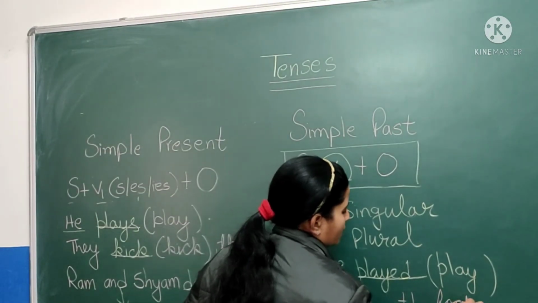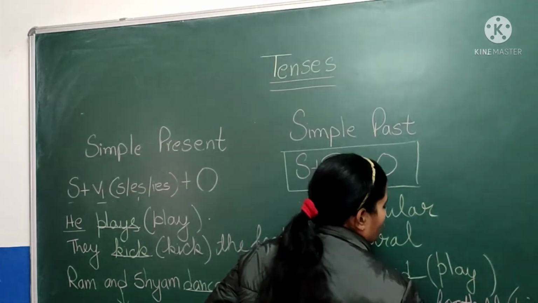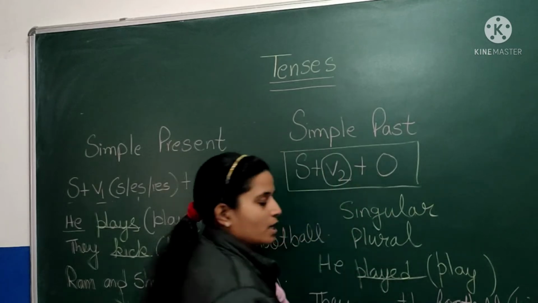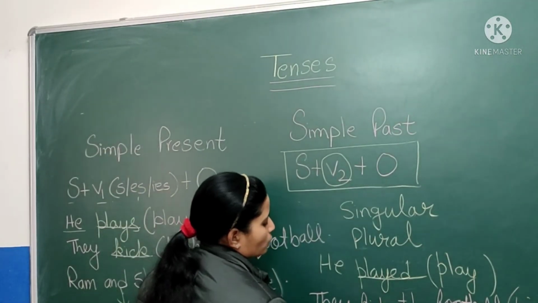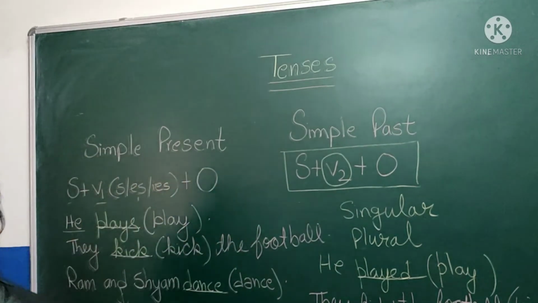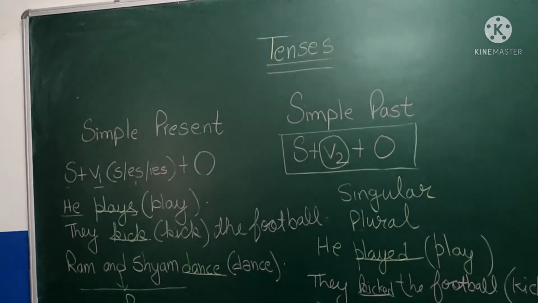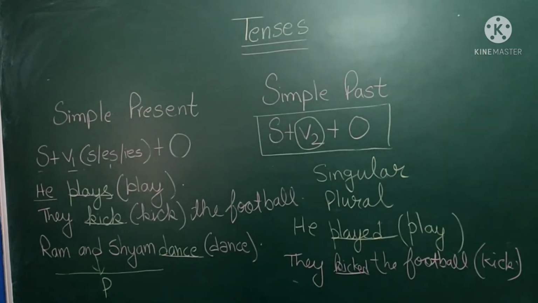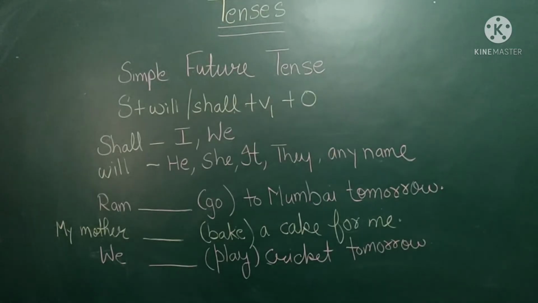The verb given to us is kick. So again we have to use the second form of the verb. It will become kicked. So, my dear students, you have to remember: in simple present tense, the first form of the verb, and in simple past tense, you always have to use the second form of the verb.